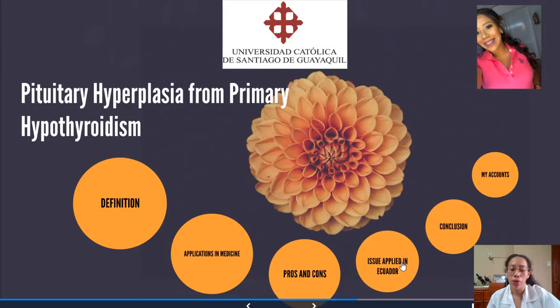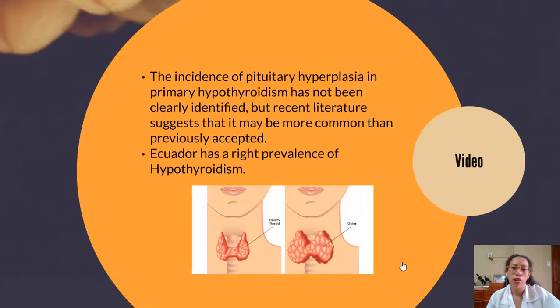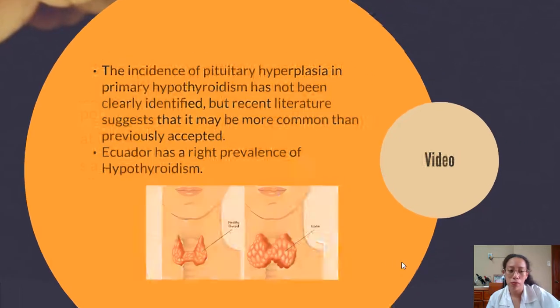The incidence of pituitary hyperplasia in primary hypothyroidism has not been clearly identified, but recent literature suggests that it may be more common than previously accepted. Ecuador has a high prevalence of hypothyroidism.